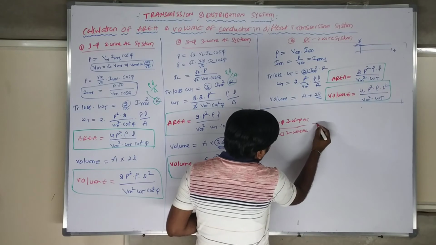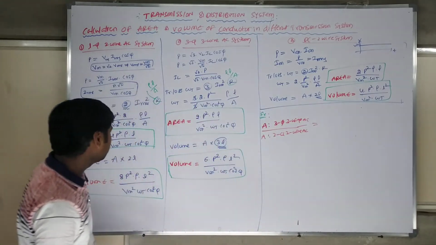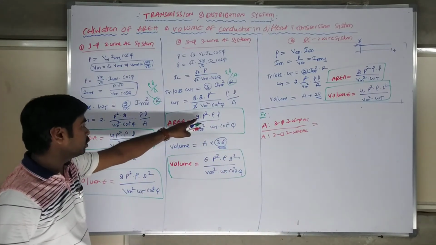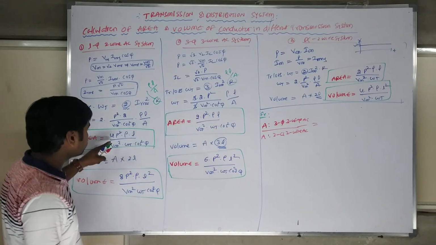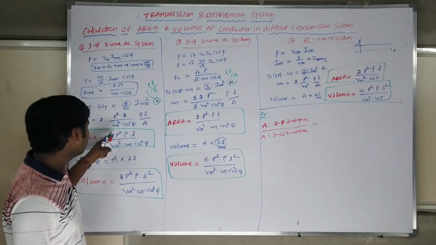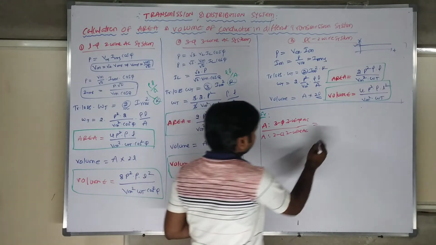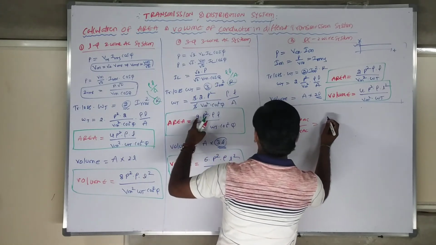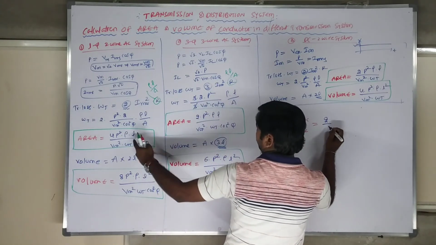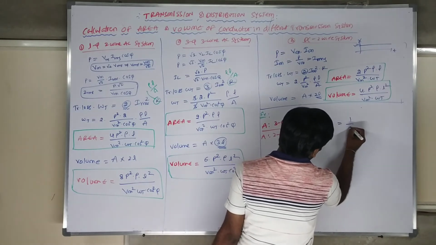In the area comparison, three phase three wire you write 2 times, the other 4 times, and everything else is the same. You get 2 by 4, nothing but 1 by 2 times.